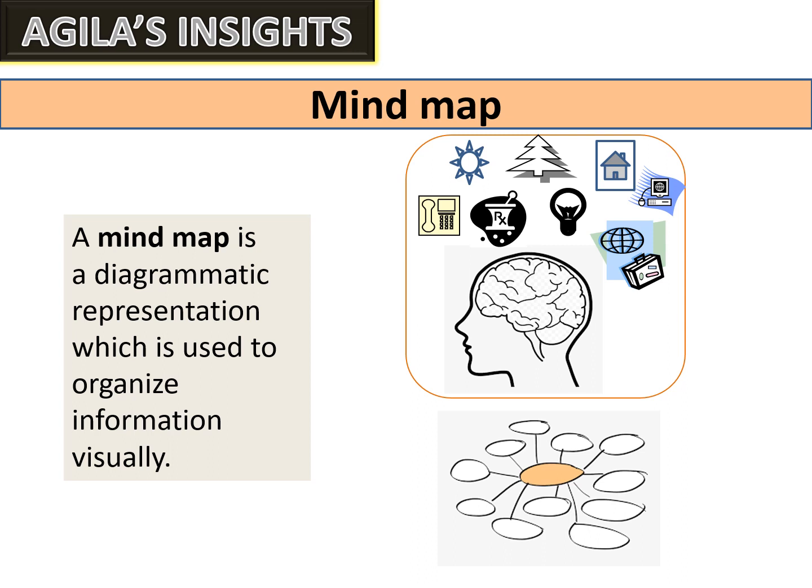So how will we define a map? A map is a diagrammatic representation of an area of land or sea showing its physical features, cities, roads, etc. A mind map is also similar to this. A mind map is a diagrammatic representation which is used to organize information visually. It is a visual thinking tool that helps in structuring the information, helping you to better analyze, comprehend, synthesize, recall and generate new ideas.